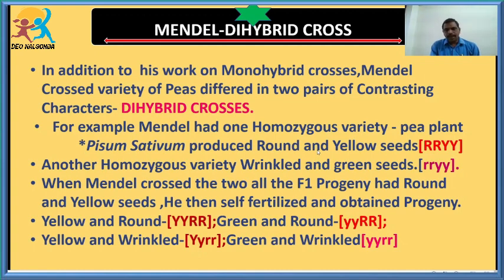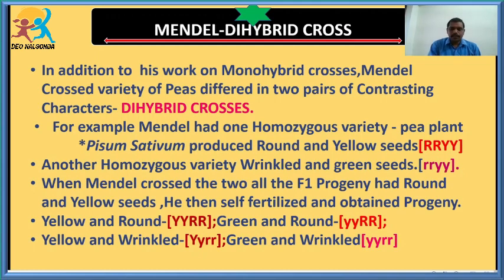Here, in the case of the dihybrid cross, Gregor Mendel took round and yellow seeds. Round and yellow seeds means one is shape and the other is color. The shape is round, and the color is yellow. In the other parent plant, the shape is wrinkled and the color is green. Like that, he took two traits, crossed the two traits of the parents, and produced the hybrids. Such a cross we call a dihybrid cross.